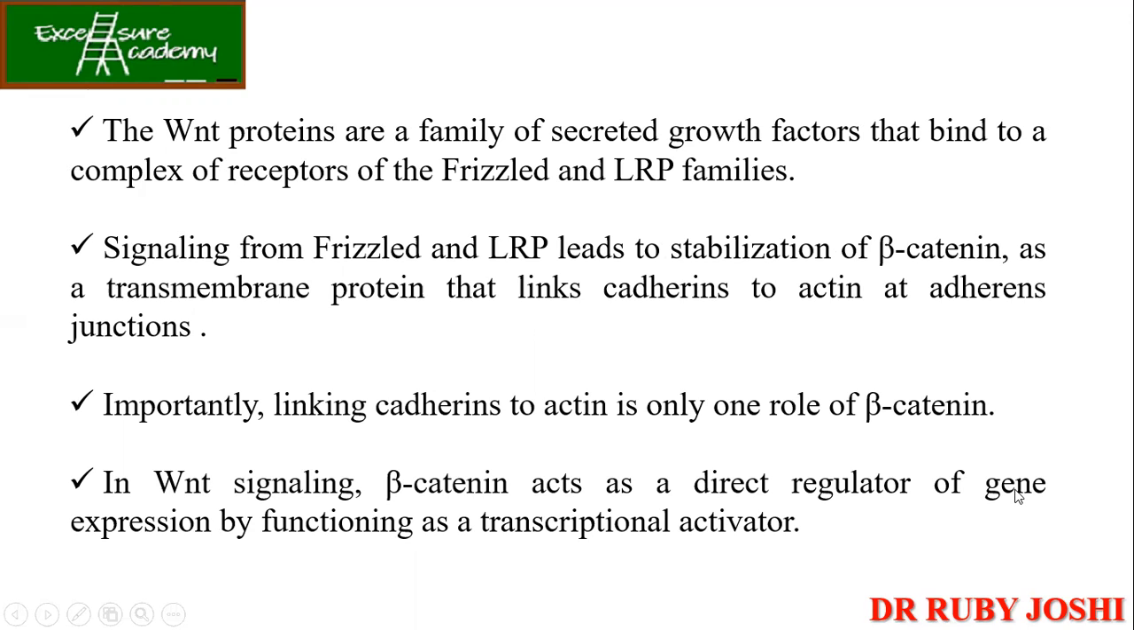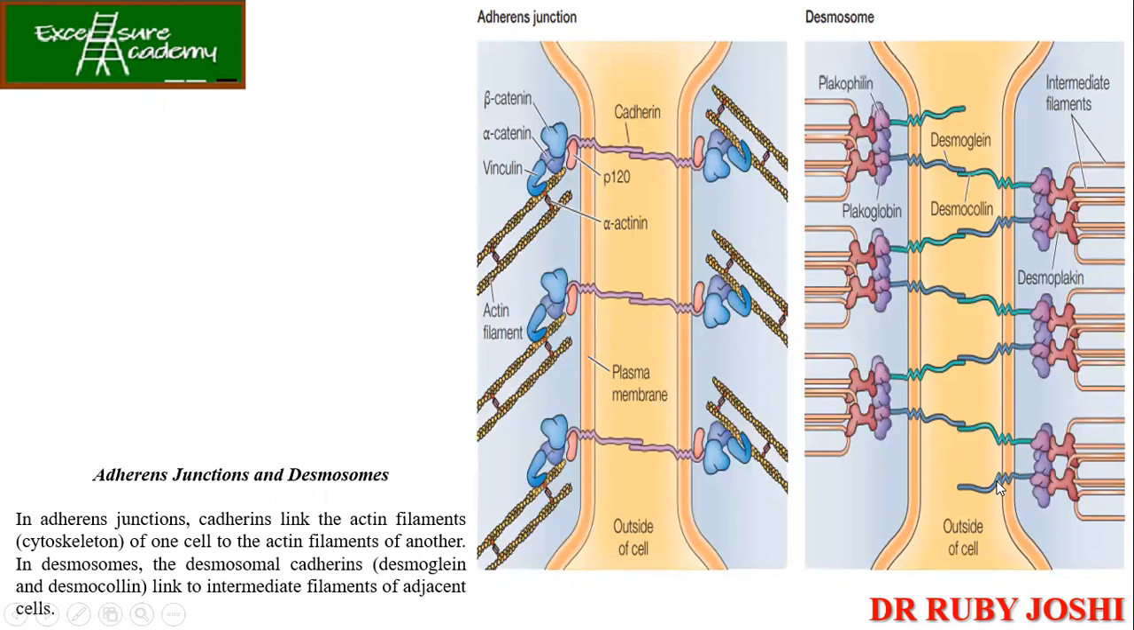Before we proceed, I'll just show you one figure where you can see how beta catenin is actually helping in the adherens junctions and the desmosomes. This is the figure where you can see that the adherens junctions are there, and here cadherin and the catenin. You can see how nicely the actin filaments and the catenins are held together with the help of the beta catenin. Let me show you with the marking over here.